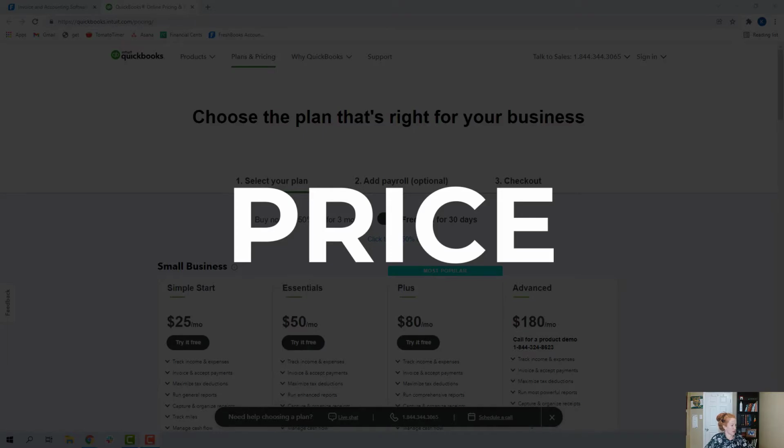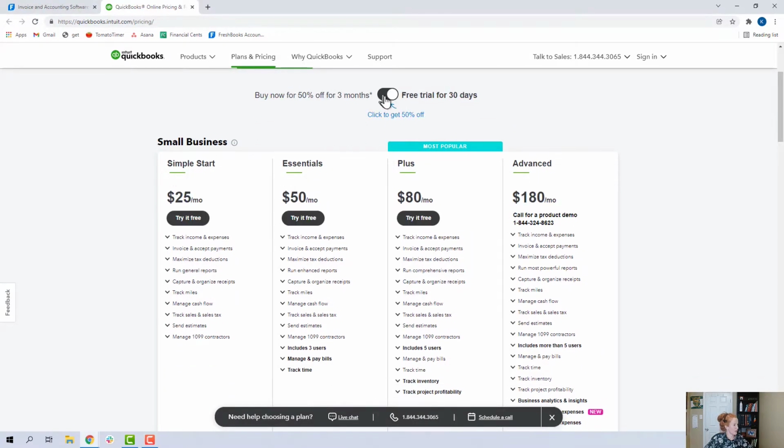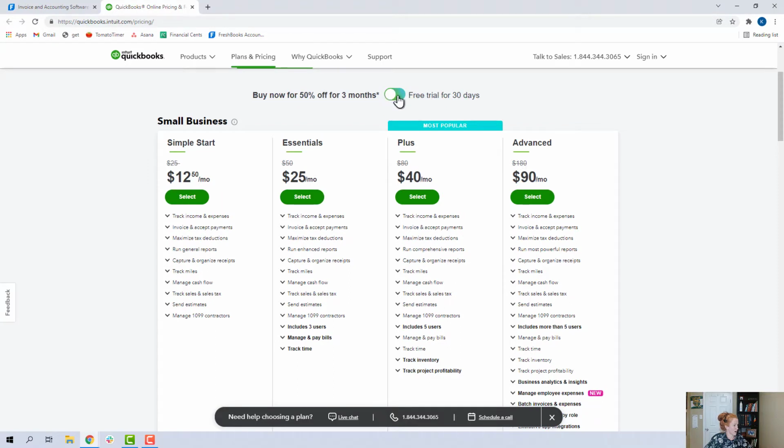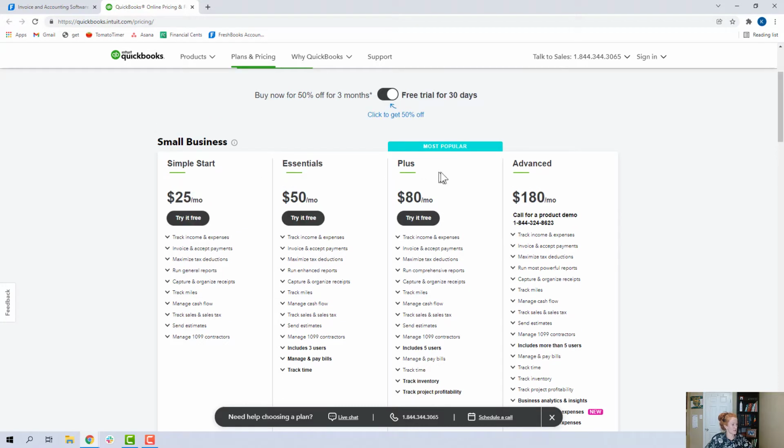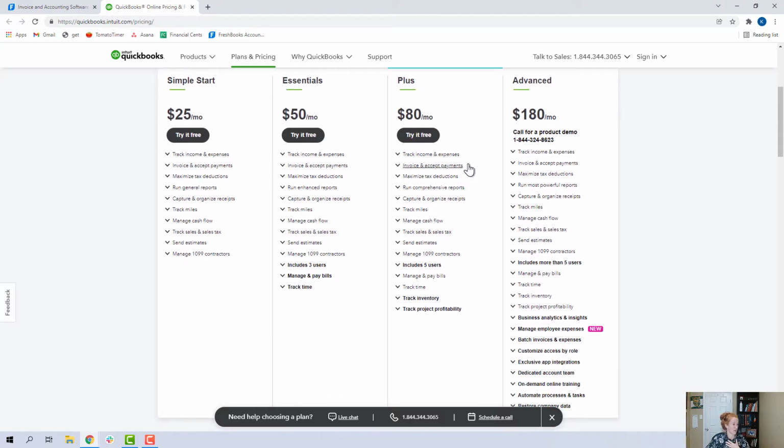All right, so this is the QuickBooks Online pricing as of December 2021. It looks like you can get a cheaper price for 3 months if you don't try a free trial. So you've got Simple Start, Essentials, Plus, and Advanced. They have the list of the differences between them. I don't serve any clients that use Advanced. That is for really almost like an ERP, a full enterprise system to operate your business on.